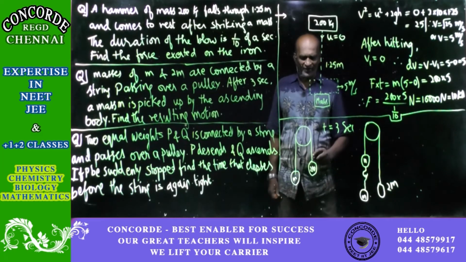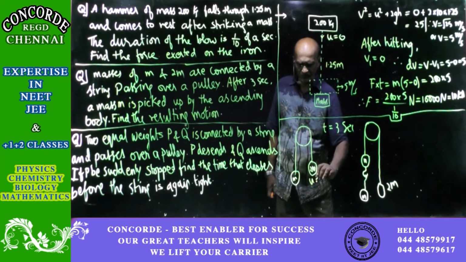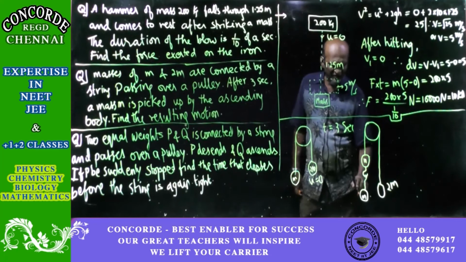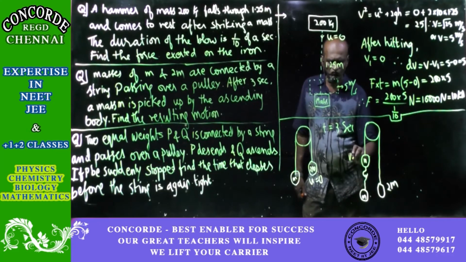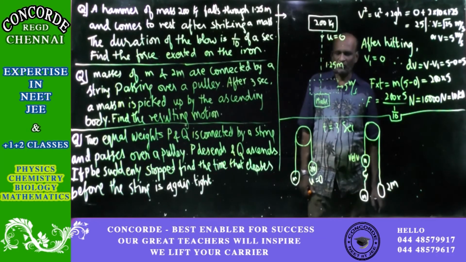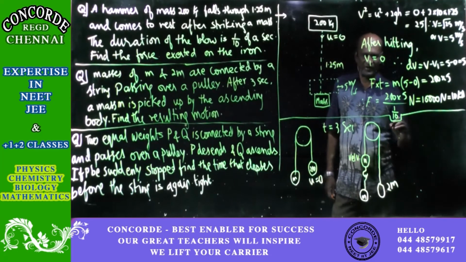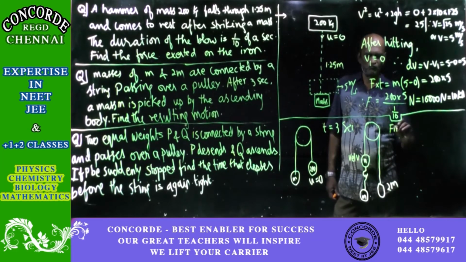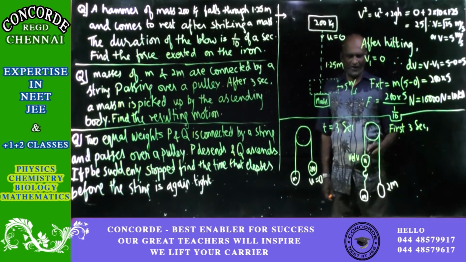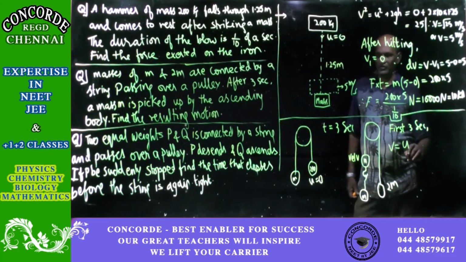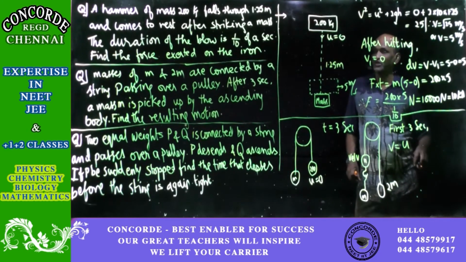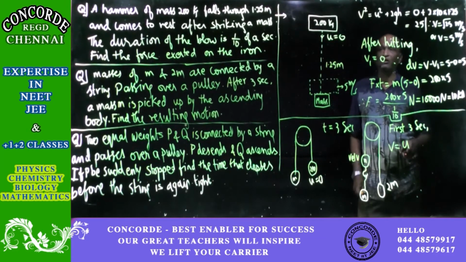v is equal to u plus at. At the beginning u equal to 0. And when it is just picking up another mass, then the velocity is v. First 3 seconds. The final velocity v is equal to u, which is 0 of course. At the starting, to fix the mass, there should be no motion of the string, otherwise you can never put it at all. So u is 0 plus